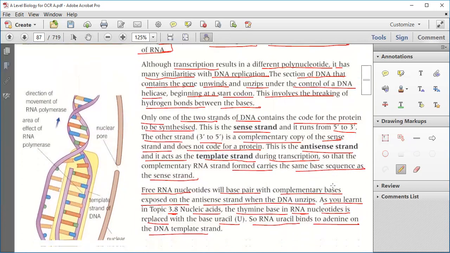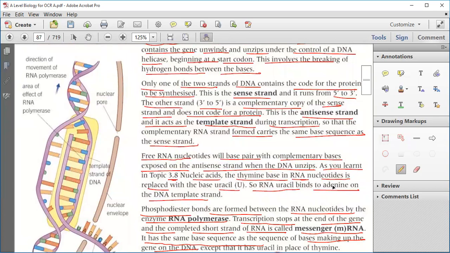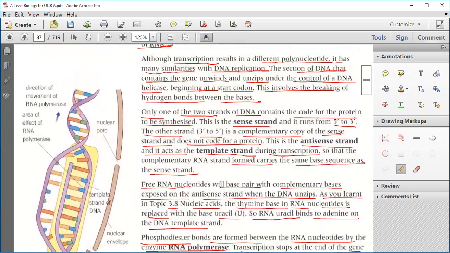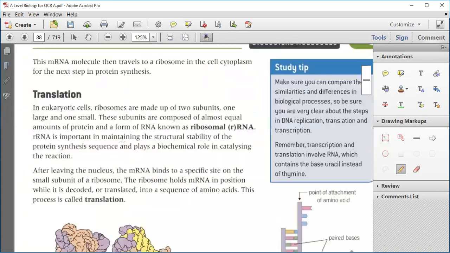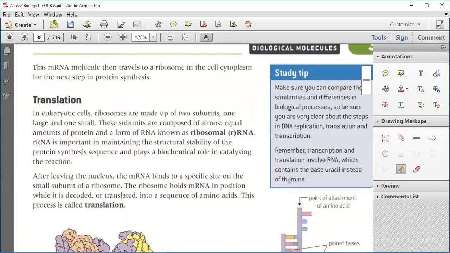Clear? So you can see the direction of movement of RNA polymerase is upward, and template synthesis is a nuclear pore. So it moves out of this pore. Now this mRNA molecule then travels to a ribosome in the cell cytoplasm for the step in the protein synthesis. Clear? So in this way, the translation is finished.